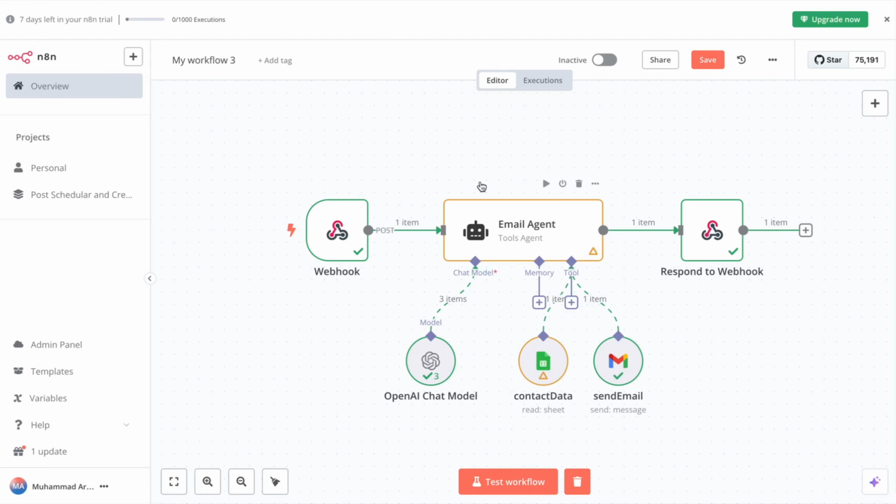That's all there is to it. Just four nodes: input, contact data, send email, and webhook response. Once you configure it, you have a smart, responsive email assistant powered by voice. If you want to try this yourself, the full workflow will be available down in the description. Just check the description, download the file, import it into n8n and start building.